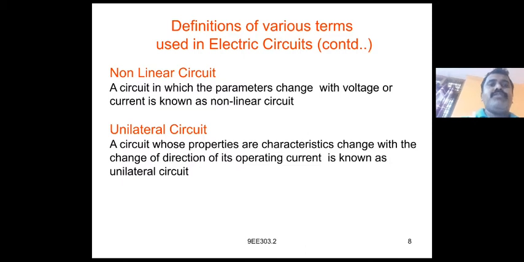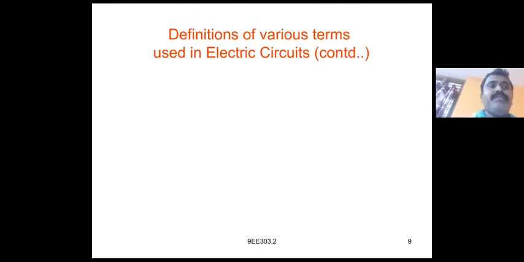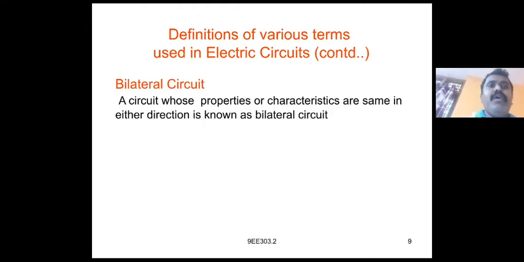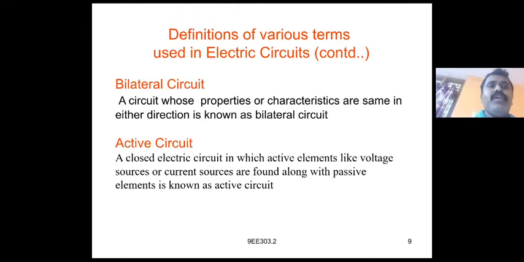Unilateral circuit. A circuit whose parameters or characteristics change with the change of direction of its operating current is known as a unilateral circuit. Bilateral circuit. A circuit whose properties or characteristics are the same in either direction is known as a bilateral circuit.